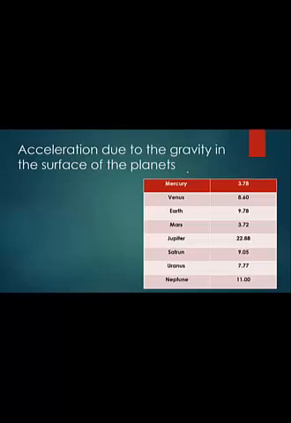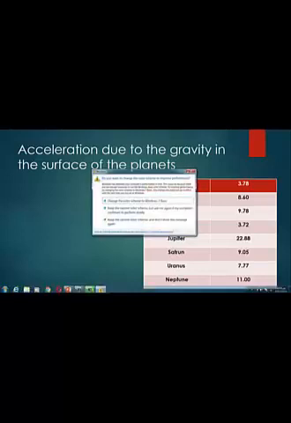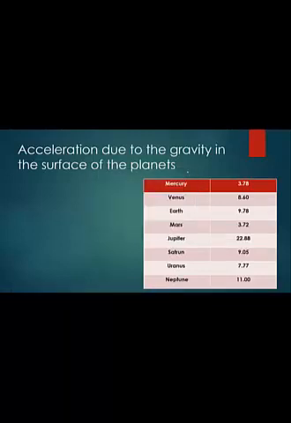Jupiter is 22.88. Saturn is 9.0, and Uranus 7.7. Neptune, the last one, with 11.